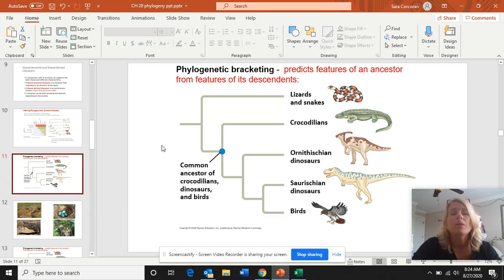Okay, one of the cool things scientists can do with phylogenetic trees and phylogeny in general is that they can predict features of an ancestor based on the features of its descendants. And so we've got a phylogenetic tree right here of reptiles and birds. Obviously, the dinosaurs are no longer living, but we've got crocodiles and birds that are living and are both the descendants of some shared common ancestor that we really don't know what it is, but it's way back here.